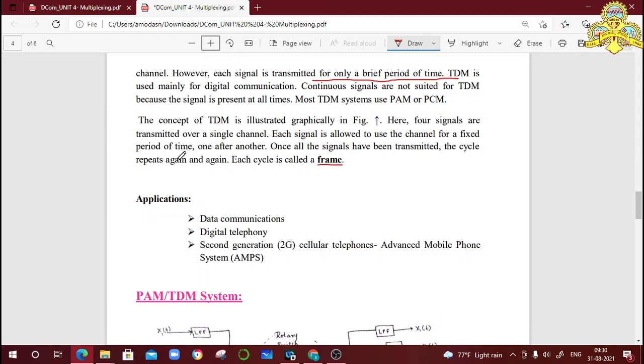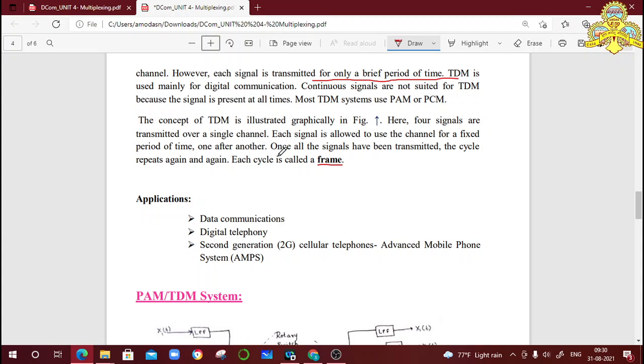The time interval is fixed. For a particular time interval, signal 1 is transferred, then signal 2, after that signal 3, after that signal 4. One frame is completed. Then again signal 1, 2, 3, 4. Again the second frame is completed.